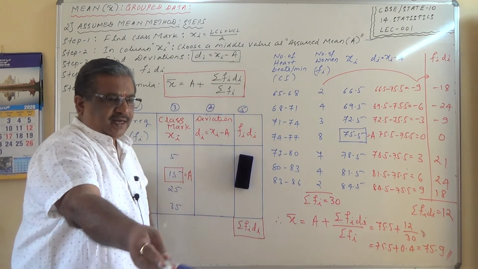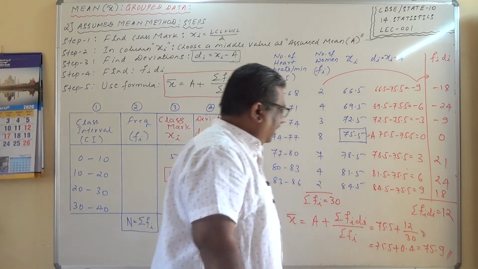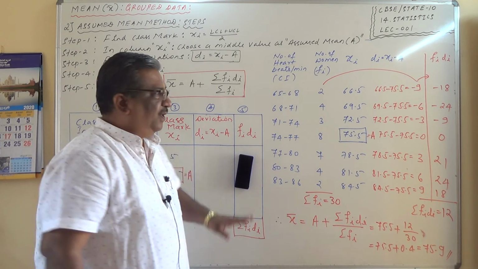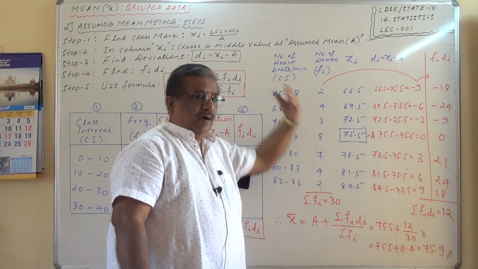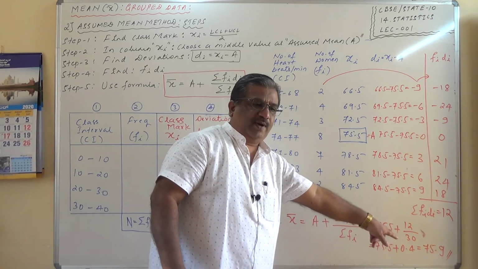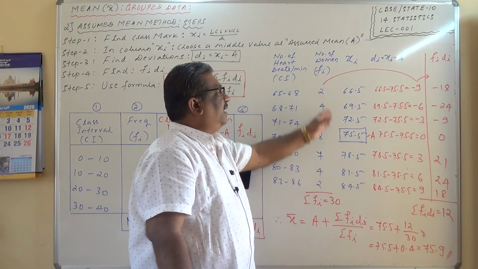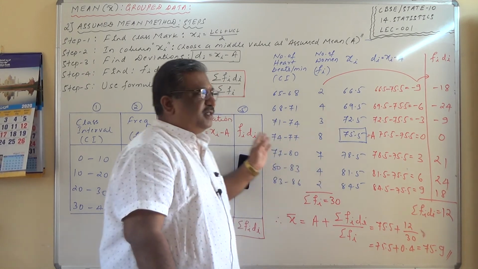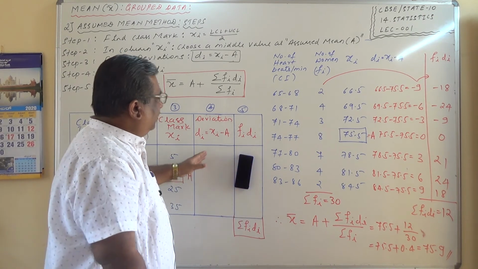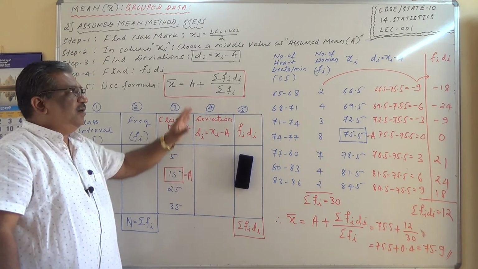So let us check the answer for this. Whatever method they use, the answer should be the same. How much are you getting? 75.9. Yes. See here, the answer is 75.9. Whatever method you adopt, whether it is a direct method or assumed mean method or the step deviation method, you are going to get the same answer. Please remember 75.9. In the solutions, he has adopted the direct method, but here I adopted the shortcut method, which is also called assumed mean method. So this is how we can calculate the arithmetic mean for assumed mean method. Note down all the steps with this chart and one example sum.